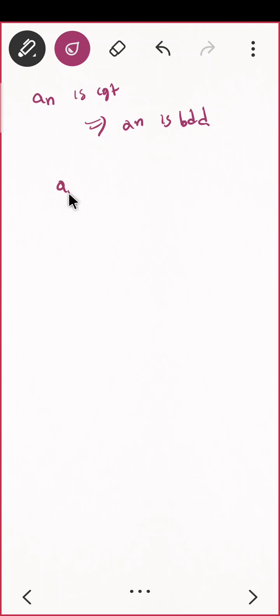Very nice. My En equal to minus 1 raised to n. Why is this bounded? Because En is always between minus 1 and 1. So it is bounded above and bounded below. So it is bounded and it is divergent. You already know that.